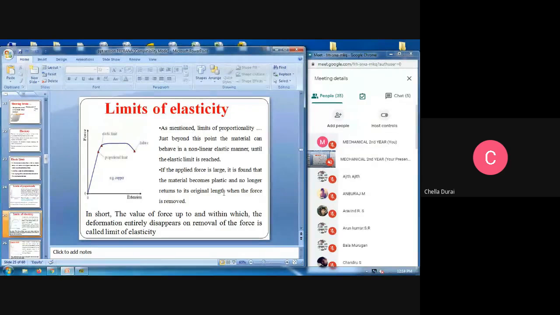For example, here the figure is copper. For copper, the elastic limit is here. For example, 1000 Newton. This is elastic, which means we can apply only 1000 Newton of force. If we apply beyond that, it will get here. See, again it will deform and it will fail. That is, it will fracture. That cannot be used for the particular component. In short, the value of force up to and within which the deformation entirely disappears on removal of the force is called the limit of elasticity.